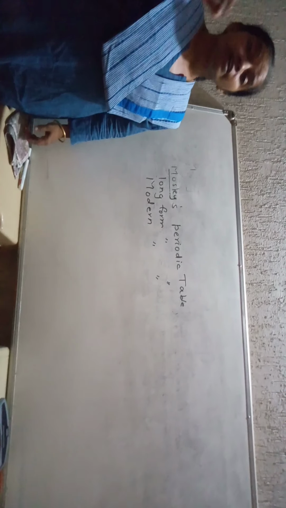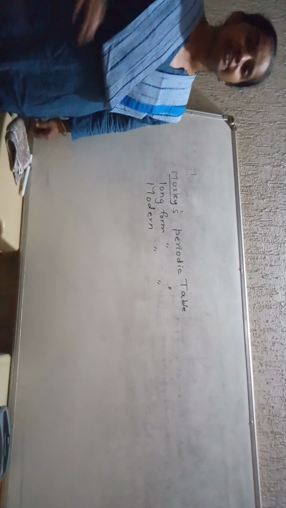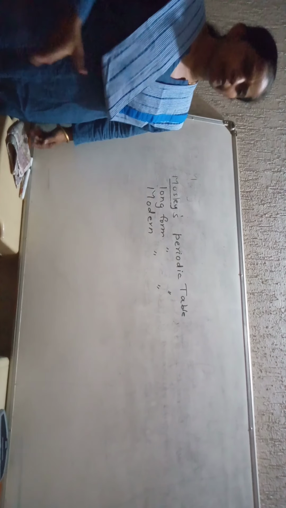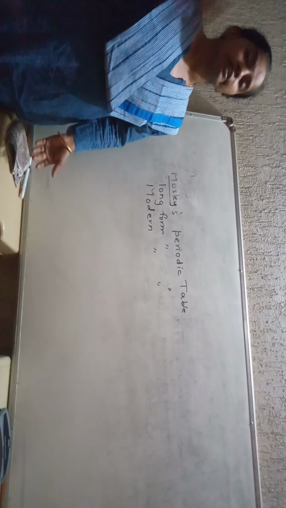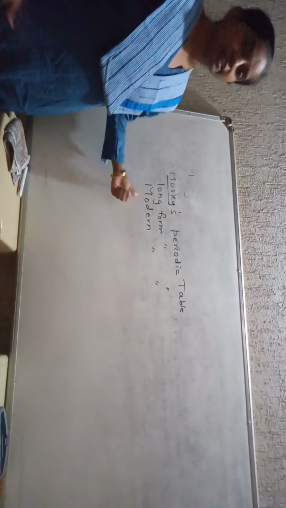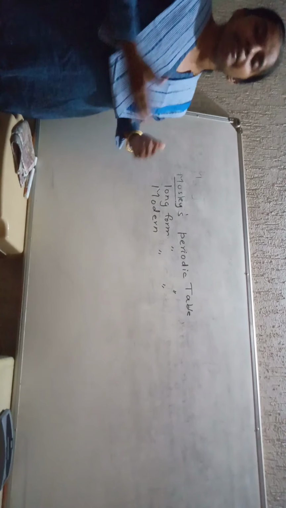Whatever elements are discovered in this table, they have a proper existence. Yes, these elements are there, maybe in the earth, below the earth or in the atmosphere, wherever. That is called modern, meaning there is experimental proof. Yes, these elements exist, and hence the periodic table is called the modern periodic table.